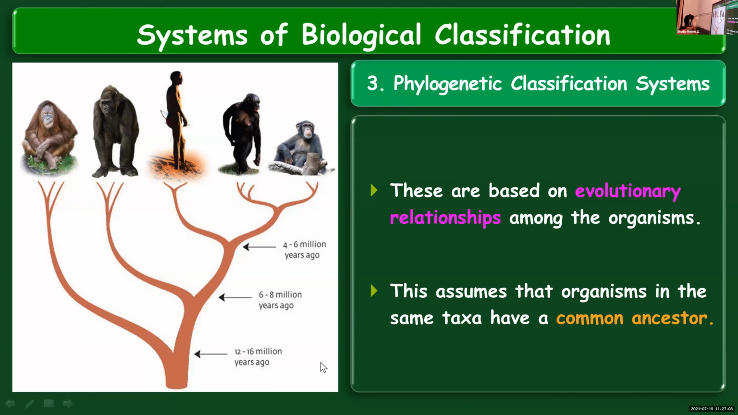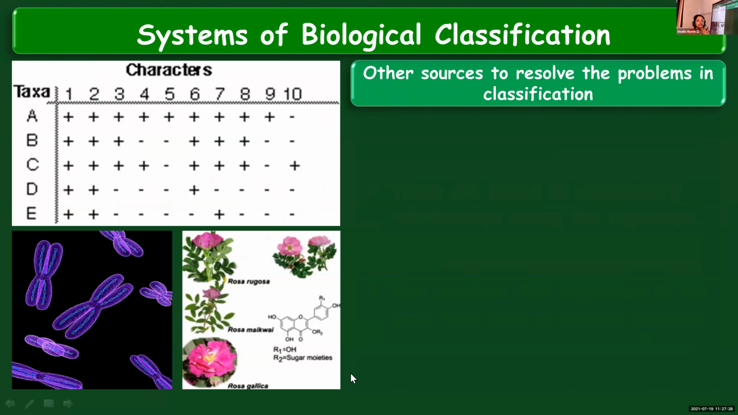The third one is the phylogenetic system of classification, which is based on the evolutionary relationships among organisms. This system assumes that all the organisms coming under a particular taxa have a common ancestor. And there are certain other sources. Scientists take help from different sources in order to solve the problems in classification. So let's see what the different sources are which they depend on to solve the problems in classifying organisms.